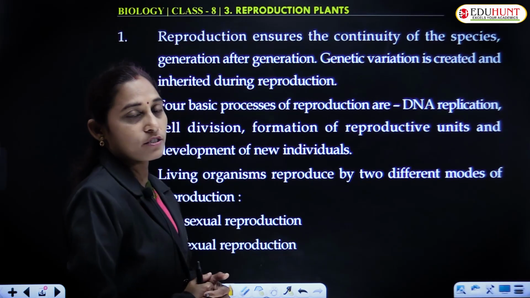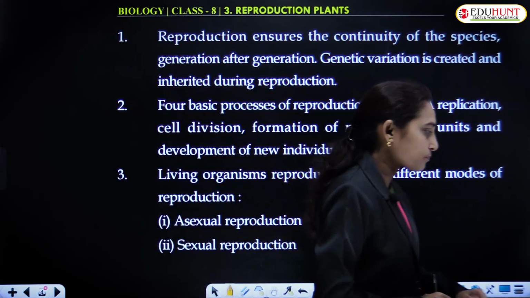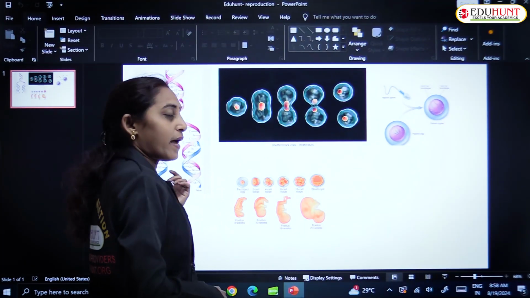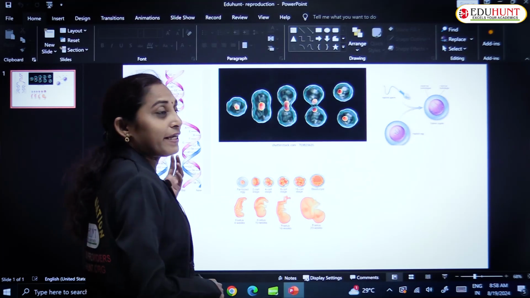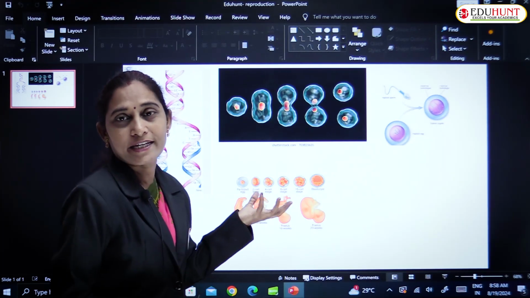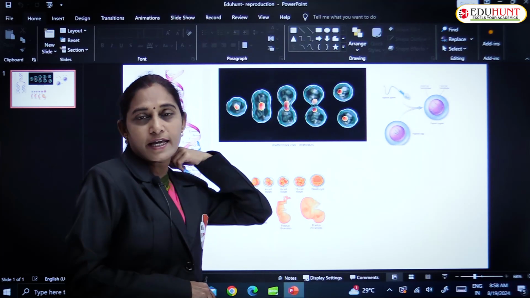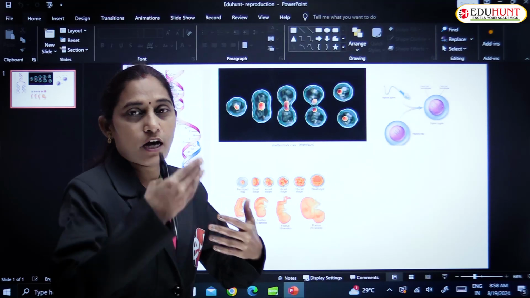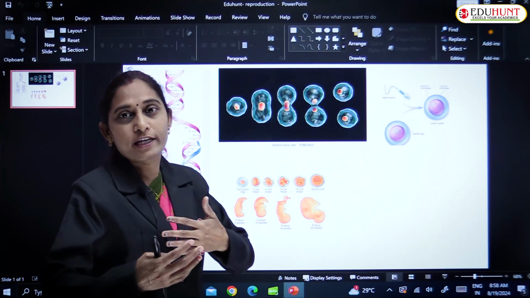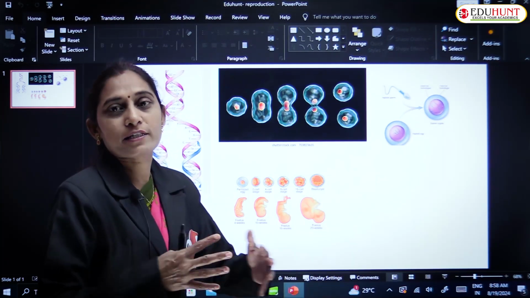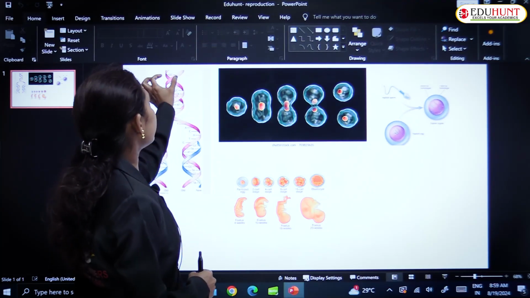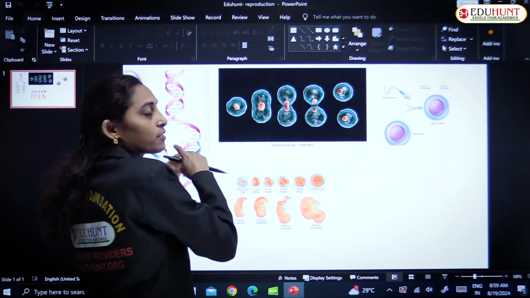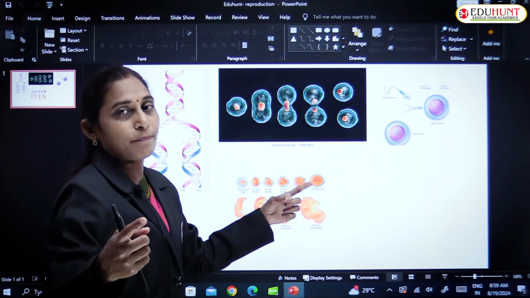The 4 basic processes of reproduction are: number 1, the replication of genetic material, that is DNA. DNA is the genetic material. This genetic material undergoes replication. Replication is nothing but duplication. The original material undergoes duplication before sharing between the daughter cells. This is replication. There is double-stranded DNA, and during the replication process, the 2 strands separate. They get separated from each other.